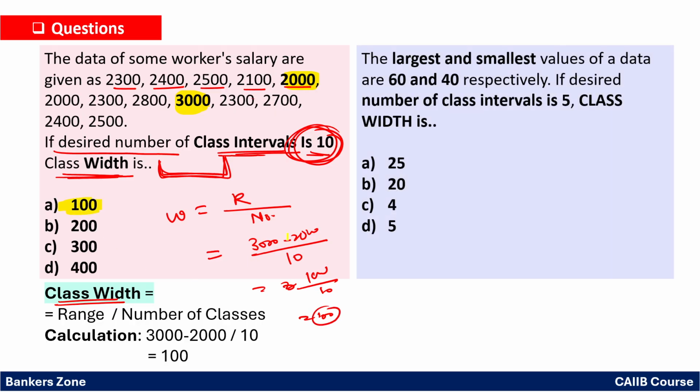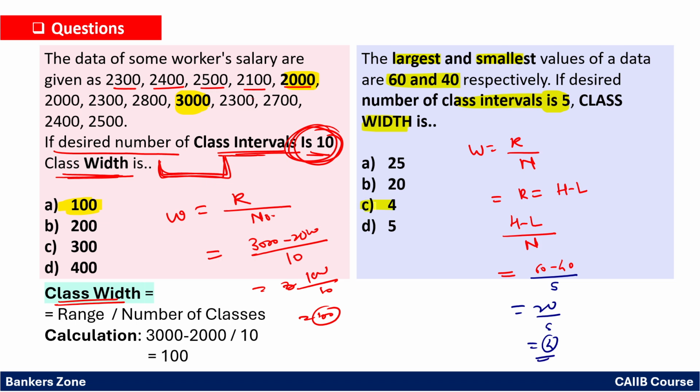Again the same type of question. See here, the largest and the smallest values they have given are 60 and 40. Now if the desired number of class intervals is 5, find the width of the class. Width is nothing but the range upon the number of classes. Range is the highest value minus the lowest value, right? The highest value is 60, the lowest value is 40, and we divide by the number of classes. The classes are 5, so it will be 20 upon 5, so it will be 4, right? So option C you can mark as the correct option. In that way you have to solve in the examination.